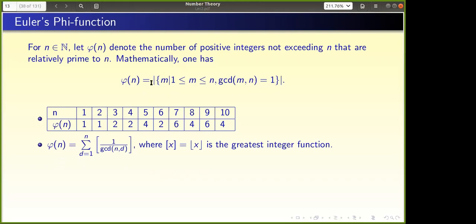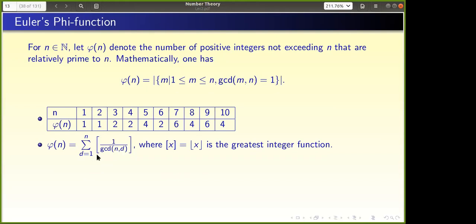So how do you define it with GCD? The Euler phi function, this is one way to define it, and now I'm defining it in another way. So phi of n is equal to, is it going to work? This is the greatest integer function. Can I write it like this? See, I am taking the greatest integer function. Whenever GCD is not 1, then it is greater than 1, so 1 by that number, greatest integer, becomes 0 here, right?